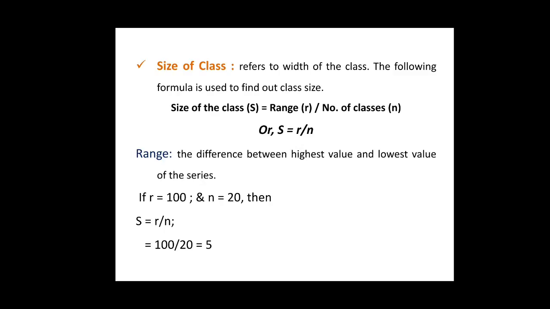One more important term related to continuous frequency series is class size. Students, size of class refers to width of the class. An important decision while constructing a frequency distribution is about the size of the class interval, that is, whether it should be 5, 10, 15, etc. This decision would depend upon two important factors. Number first is the range in the data. Range is the difference between highest value and lowest value of the statistical series.